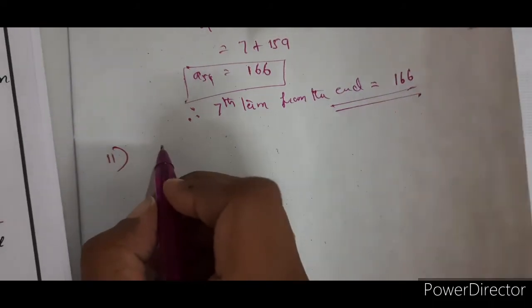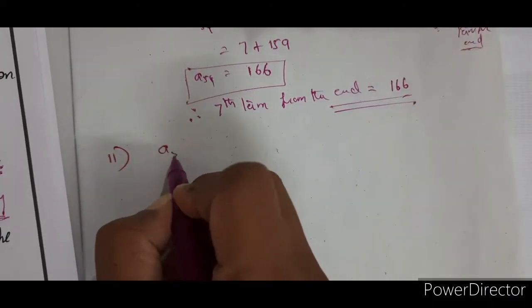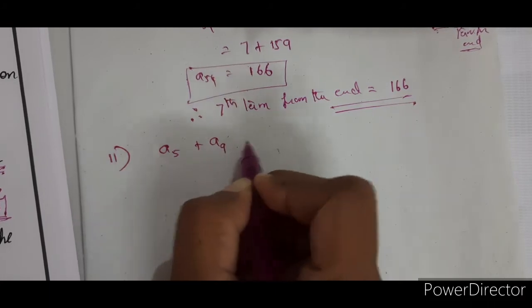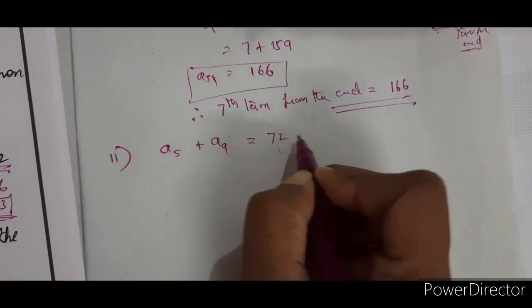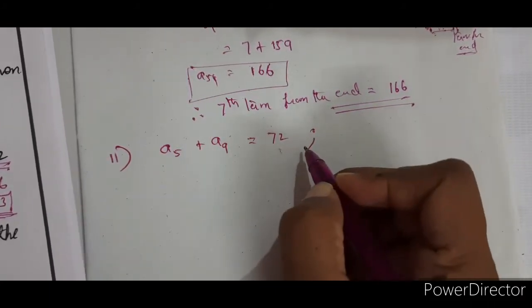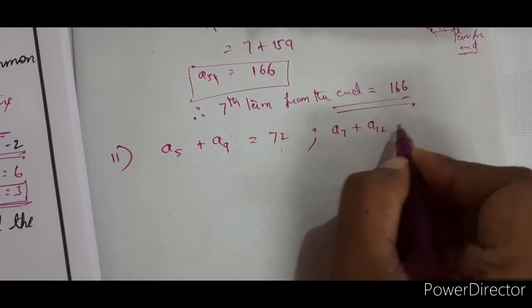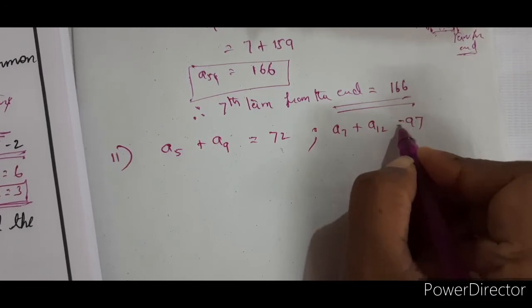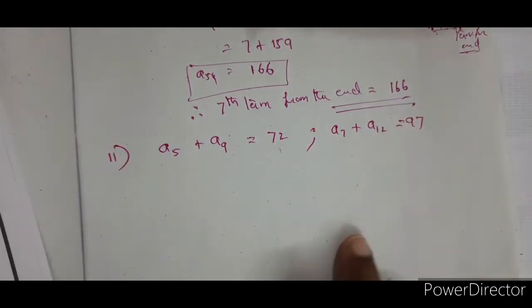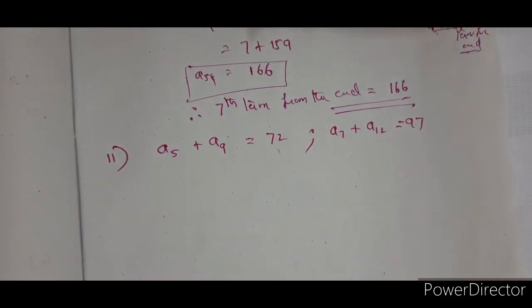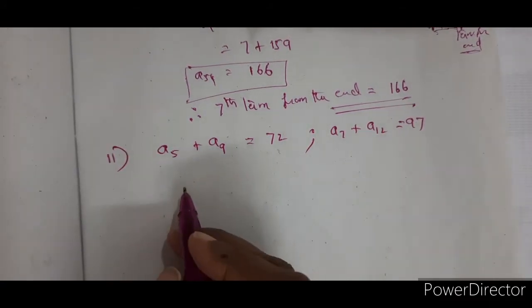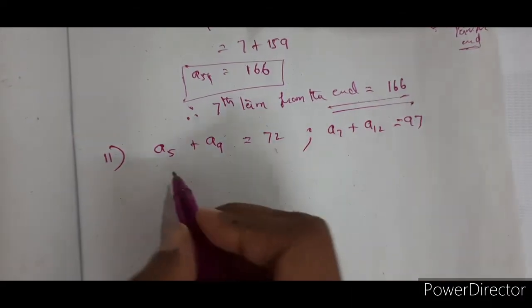So here the sum of the 5th and 9th, A5 plus A9, is 72. This is what is given. And the sum of the 7th and 12th, A7 plus A12, is equal to 97. You have to find out the AP series. Okay. So we have two equations.